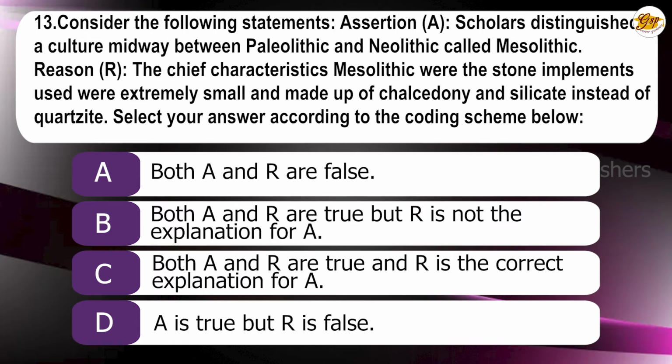Select your answer using the code given below. A. Both A and R are false. B. Both A and R are true, but R is not the explanation to A. C. Both A and R are true, and R is the correct explanation to A. D. A is true, but R is false. The correct answer is C.